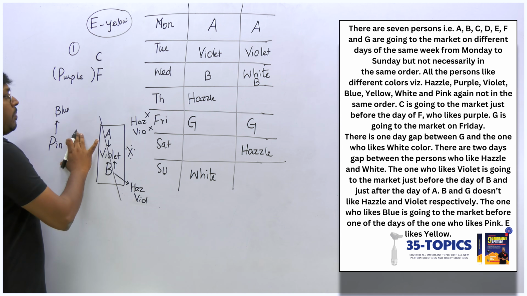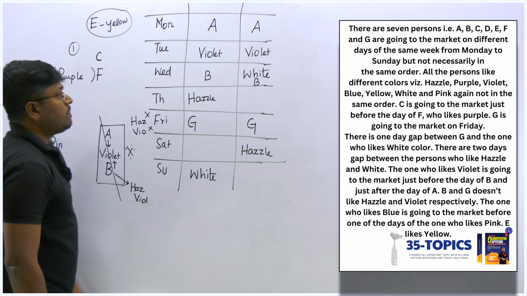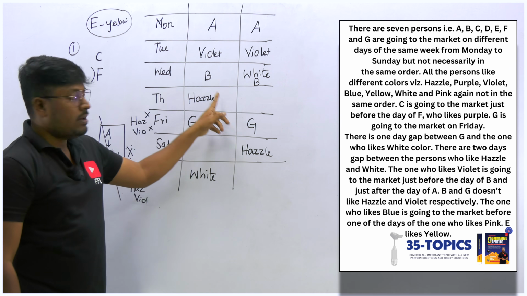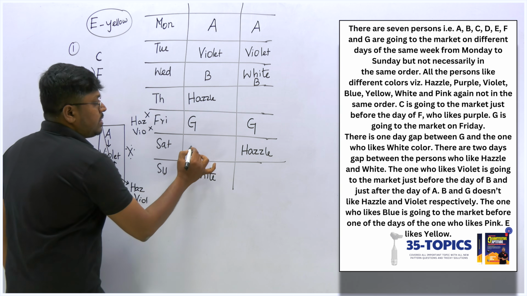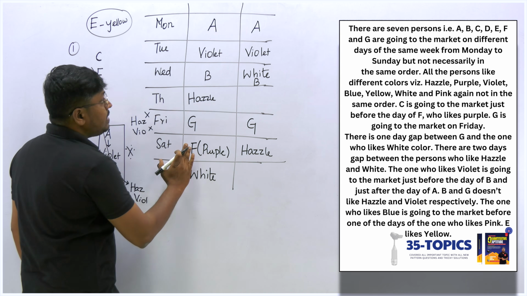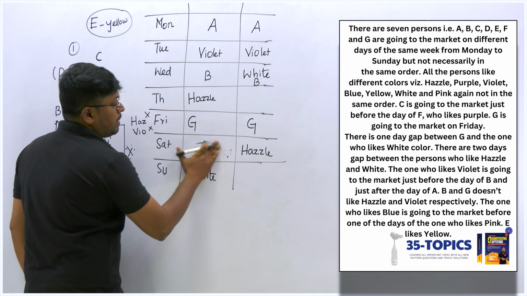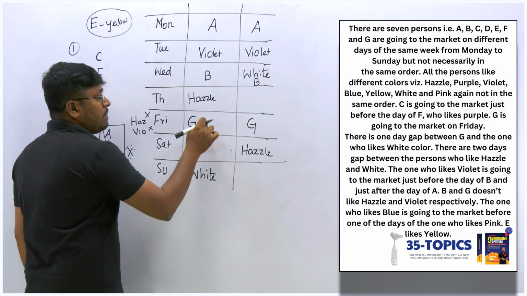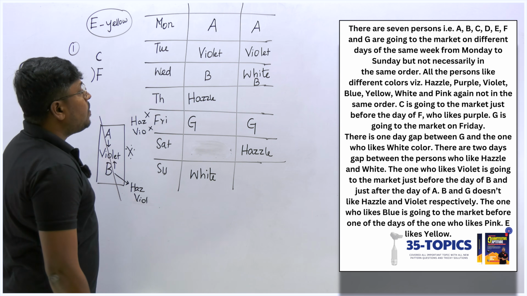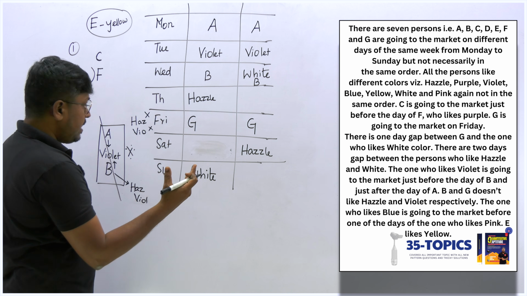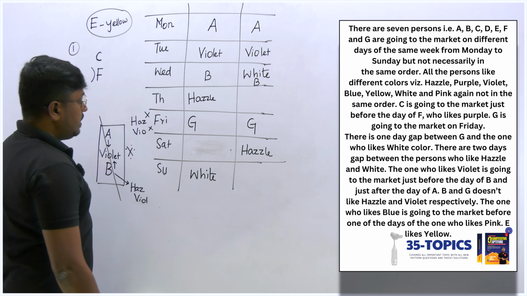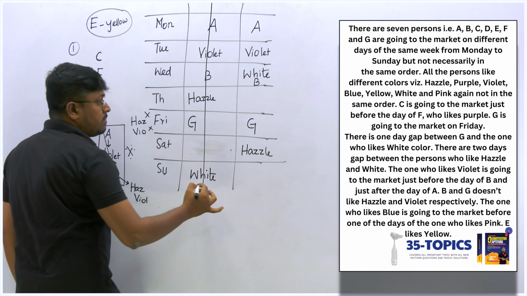So now getting into this point, immediately before F we have C. If I fix F here, F is already a purple color, I can't fix. The only chance is that I fix F here, this must be purple, and before it should be C. I'm sorry, this is also not the place for purple, right? Because if I fix purple here, immediately before should be C. I think in this first possible case, we don't have any option to fix, right? Because F is purple and immediately before purple it should be C. No, I think I'm not getting the answer in the first possible case.